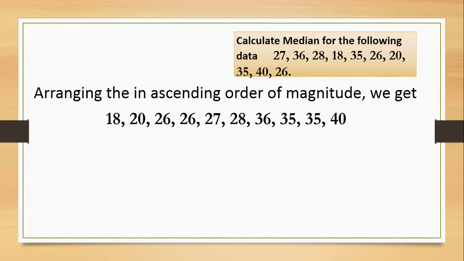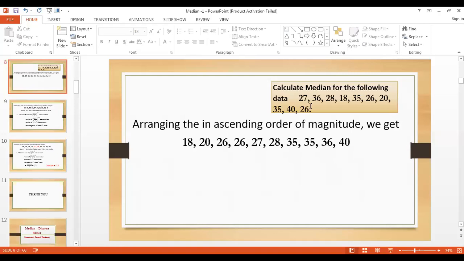The question is there for reference. Ascending means small numbers to big numbers. The minimum value is 18, the next minimum value is 20, the next is 26, again 26, next is 27, and next is 28. Then 35 appears two times, and then 36 and 40. So first arrange in ascending order. This is most important because median is the positional average; to decide by position, you first have to arrange in ascending order.